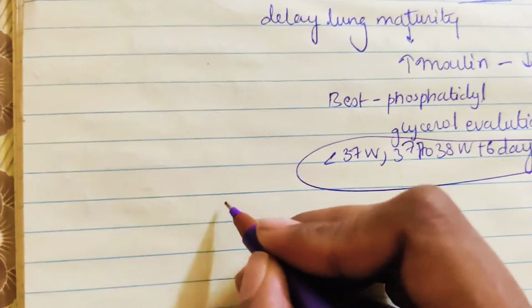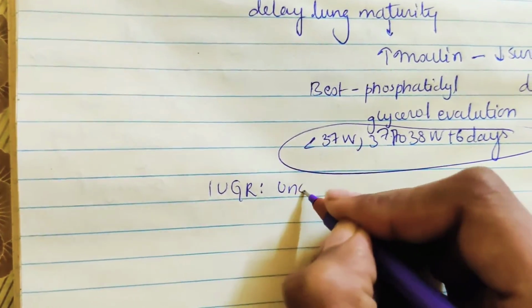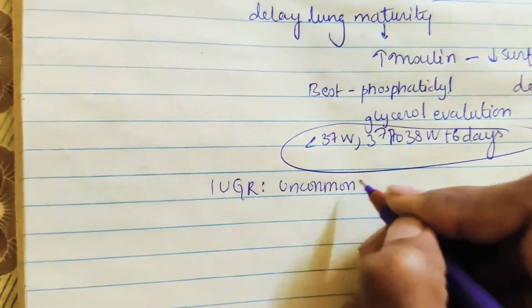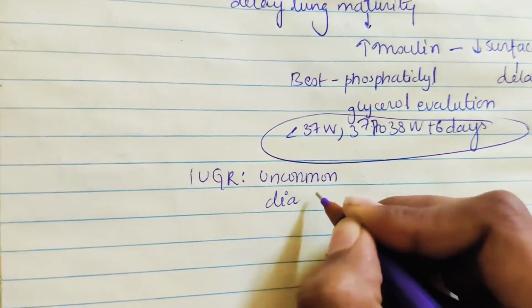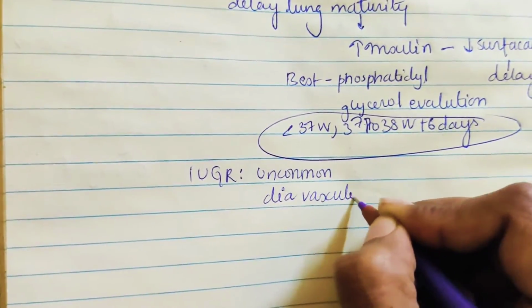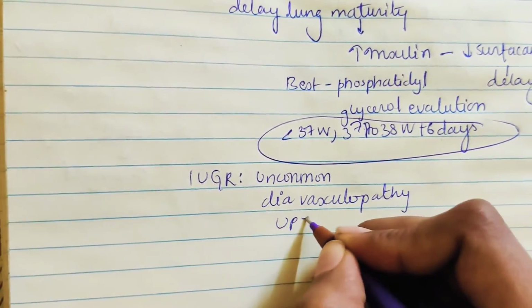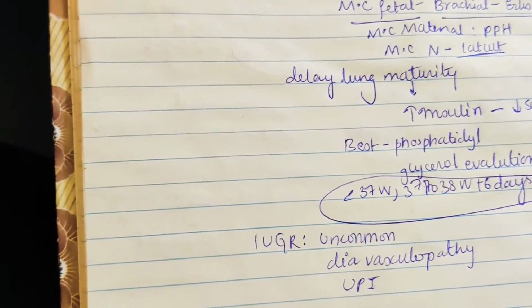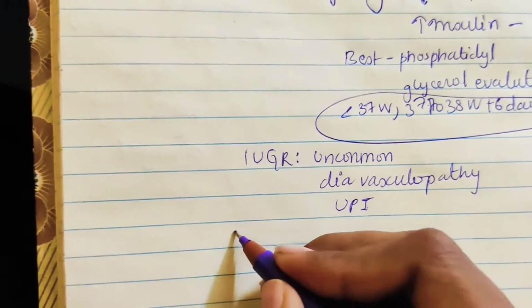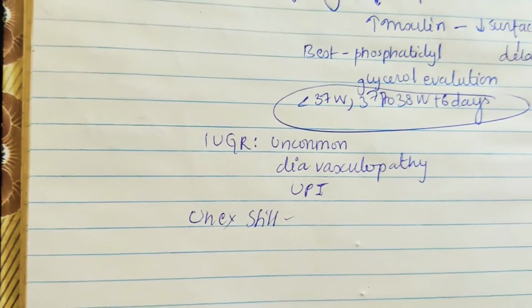Next, coming to IUGR. IUGR means intrauterine growth restriction. This is uncommon in diabetic mothers, but it is seen in diabetic vasculopathy. In mothers with diabetic vasculopathy we may see this, and also uteroplacental insufficiency. In this case we may also see unexplained stillbirth. There is another case, that is unexplained stillbirth. We can't explain how the stillbirth happened.